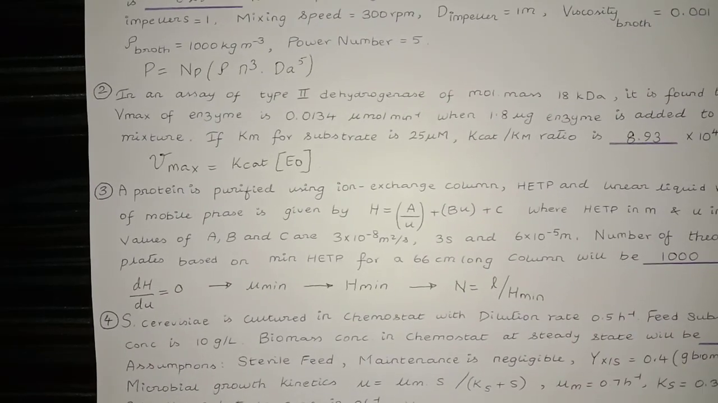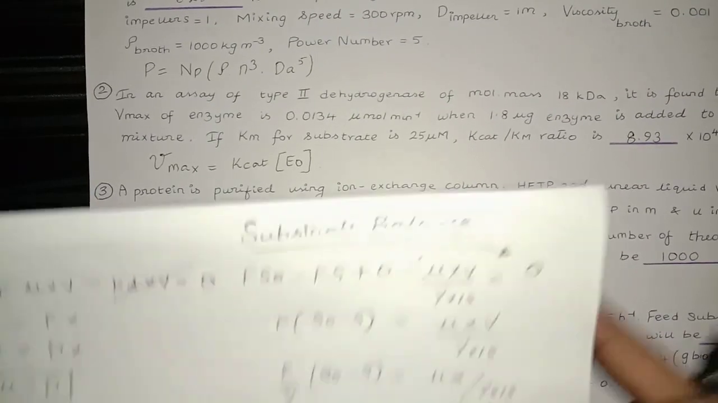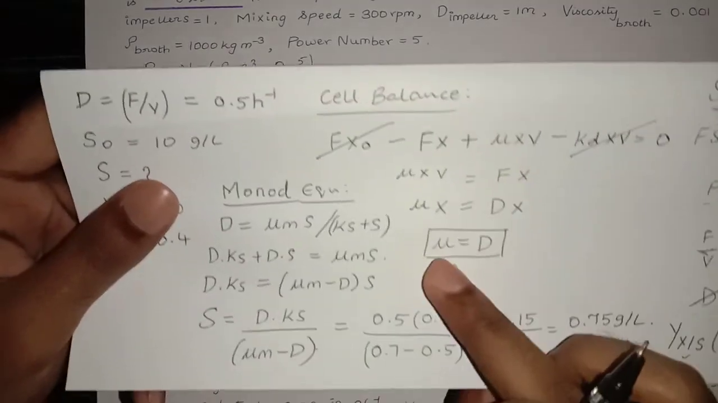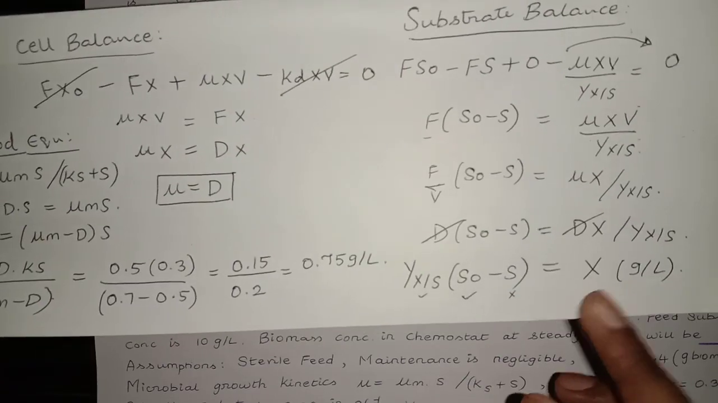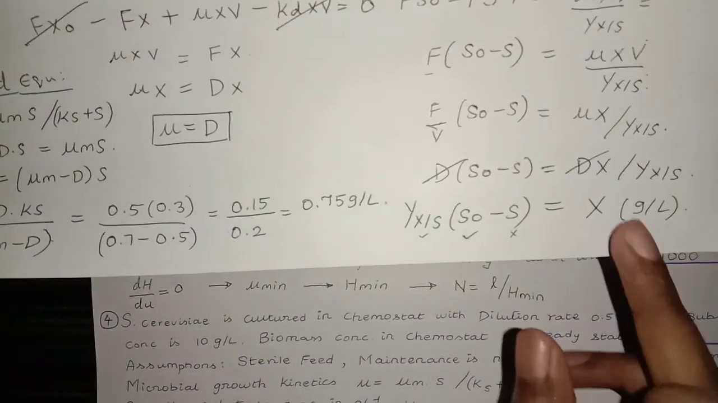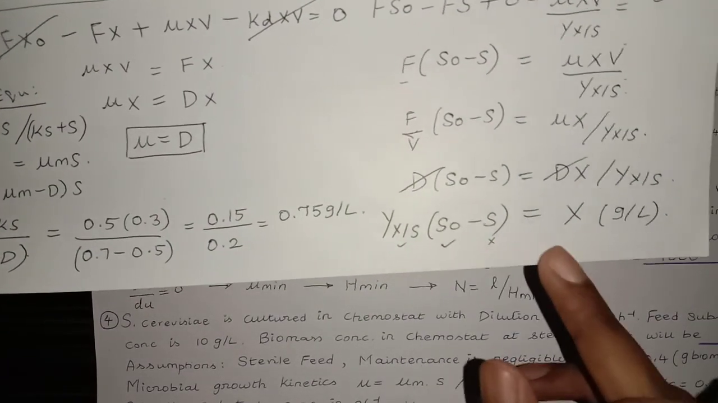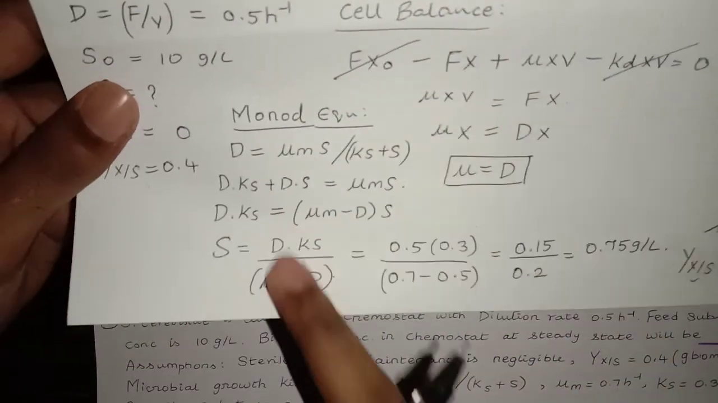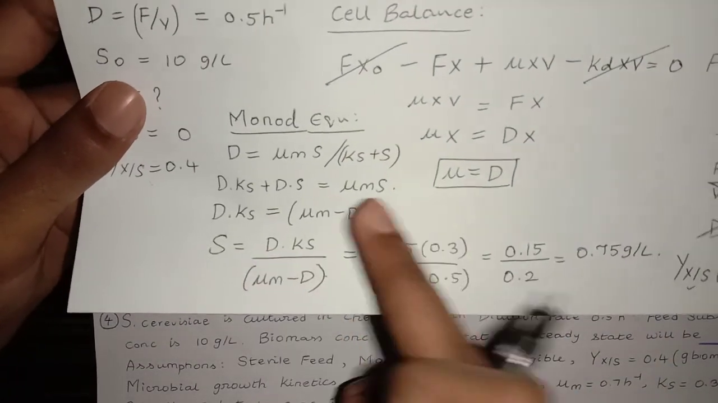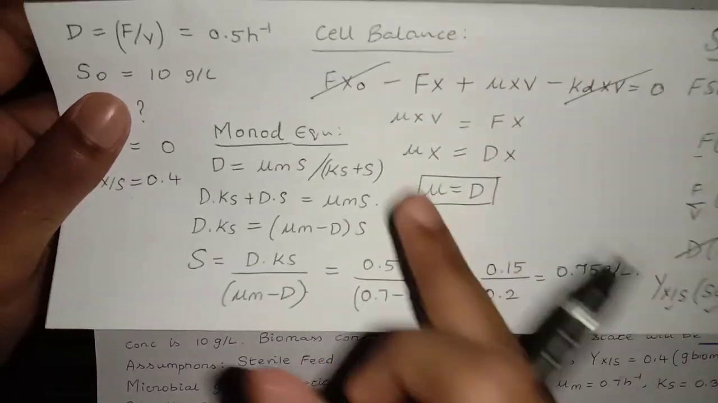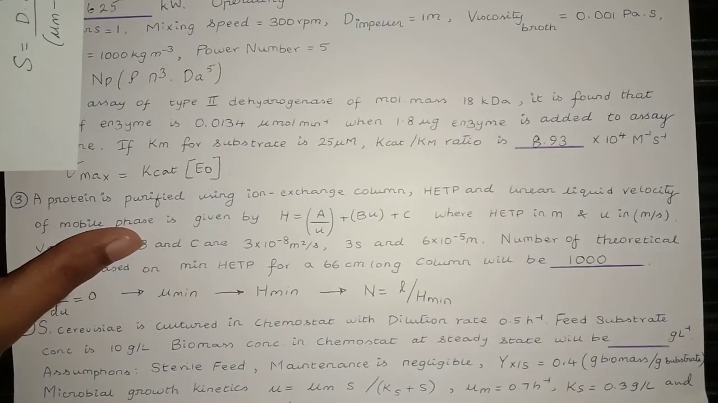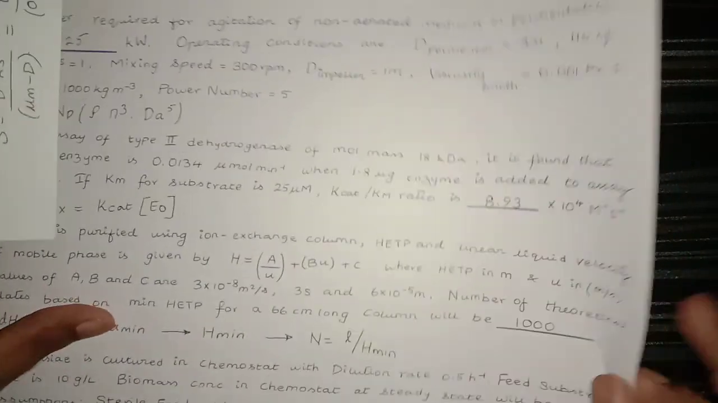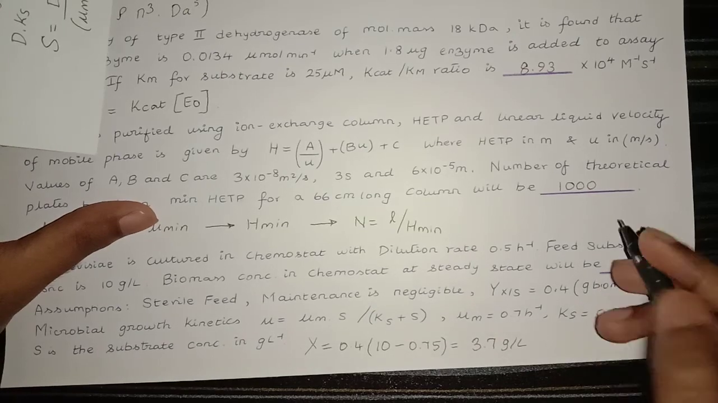On the chemostat problem, we started with the cell balance and arrived at mu equal to D, and went for the substrate balance, and we deduced the expression that is x is equal to Y x bar S times (S0 minus S), and we got the value of S using the Monod equation assuming mu equal to D that we got from the cell balance. And finally we got the value of x is equal to 3.7 gram per liter. Thank you.